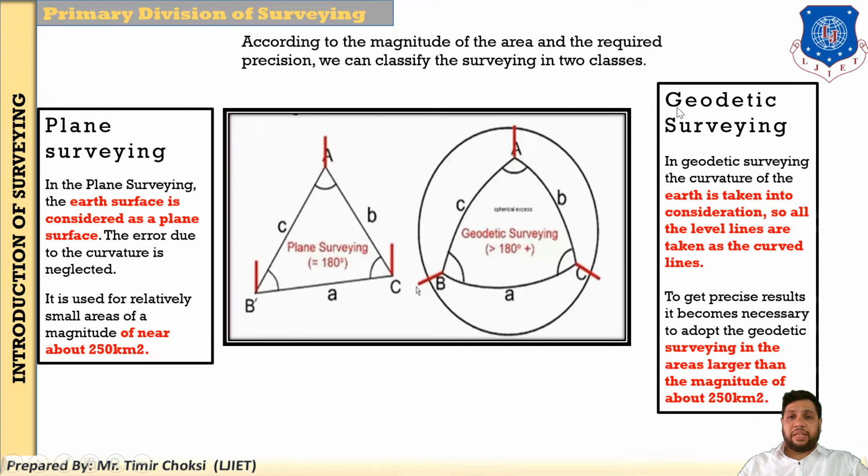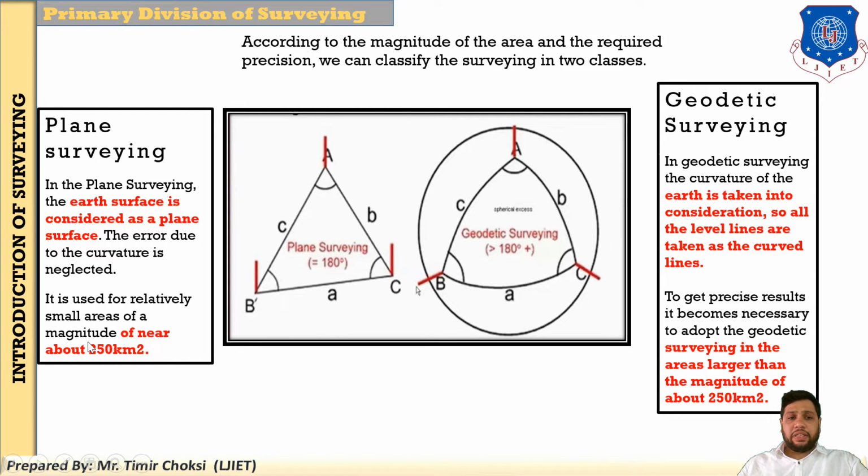One is plane surveying and one is geodetic surveying. So according to the magnitude and the accuracy required, surveying is classified into two parts: plane surveying and geodetic surveying. So what is plane surveying? In plane surveying, the earth surface is considered as a plane. And what is geodetic? Here in geodetic surveying, the curvature of the earth is taken into consideration. In plane surveying, no curvature is considered, only the plane. So this is plane surveying and this is geodetic surveying.